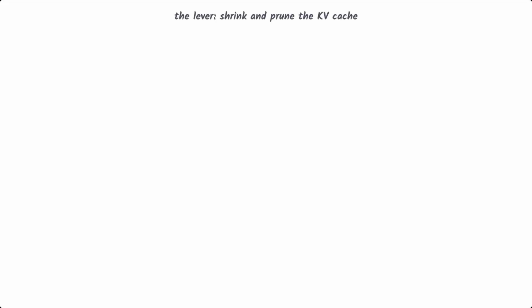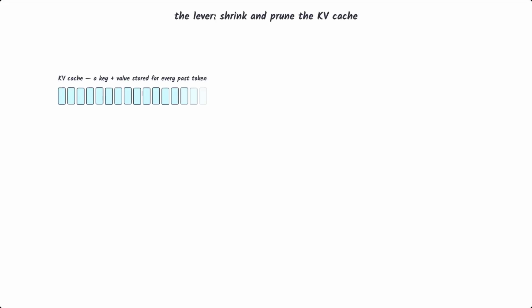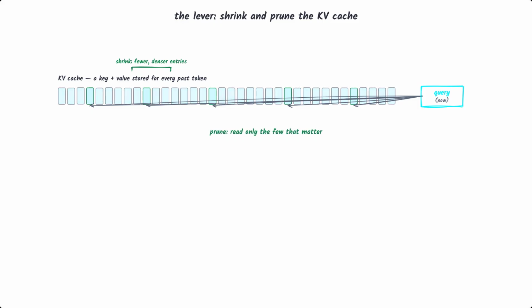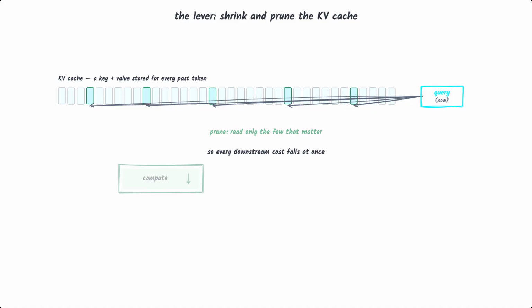The whole trick starts with one realization. Stop treating all that memory as equally precious. The KV cache is where every past token is stored for attention to look at, so it's the natural pressure point. If you can shrink what's in there and prune what each new token actually reads, then every downstream cost, the compute, the memory bandwidth, the storage, falls at once.